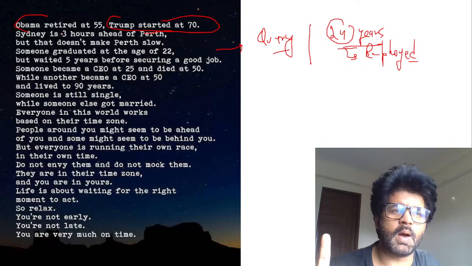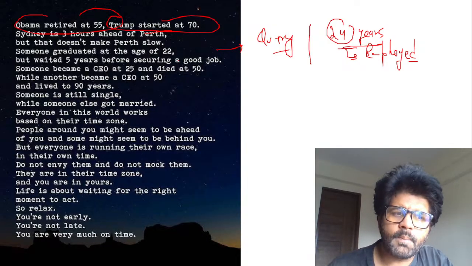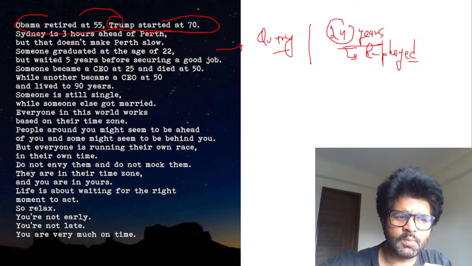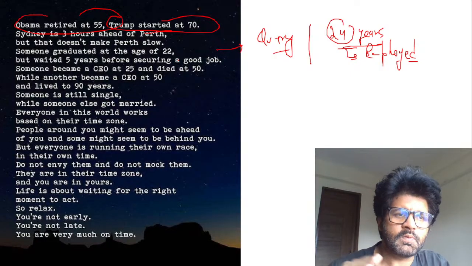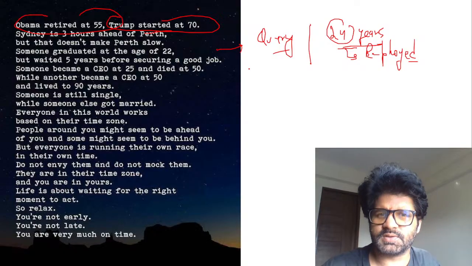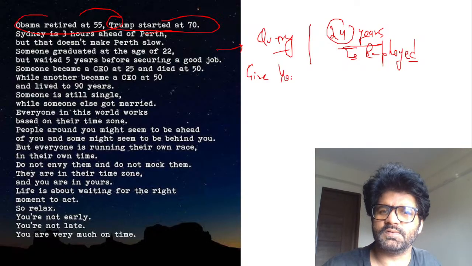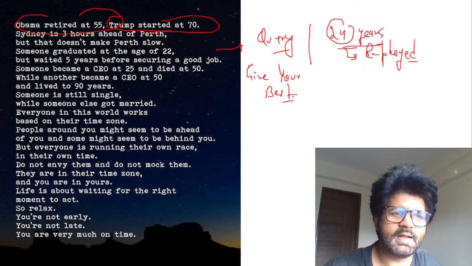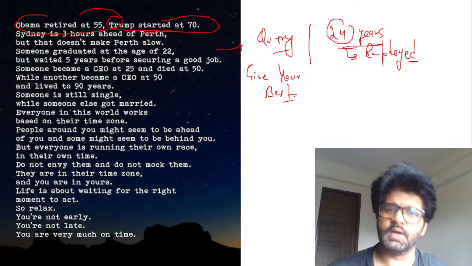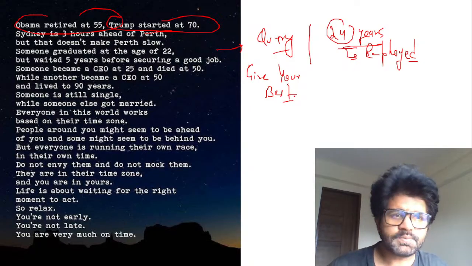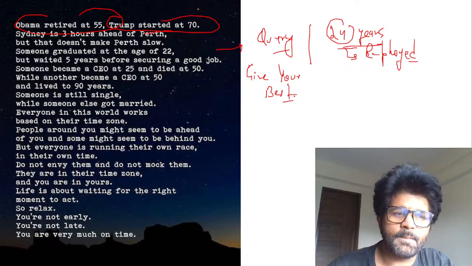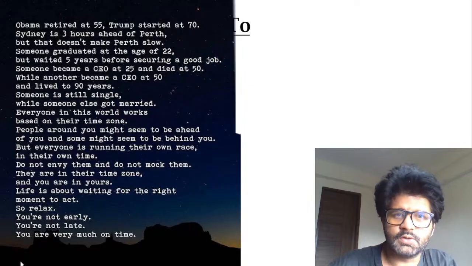Trump started at 70, Obama retired at 55. So our competition is only with ourselves, and I'm not lying here. You don't know when you will die. Maybe you will achieve a lot, but you will die young. Maybe you will achieve later in life. So everybody has their own trajectory, guys. Just give your best. Don't keep on comparing yourself. I can cry that I am so good and I have only these subscribers. But if I work hard for 1 year, 2 years, and remain disciplined, sky is the limit. So there's no competition, guys. You are your own competition. Keep giving your best. Don't compare yourself with others. That is one thing you have to keep in mind.